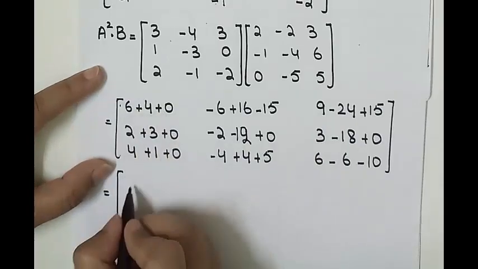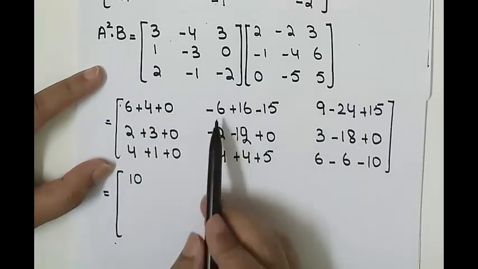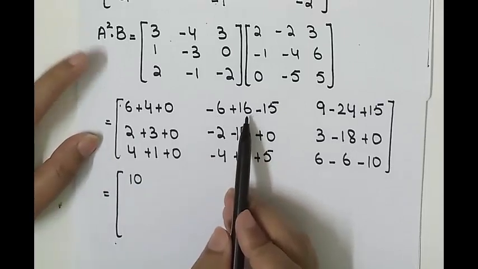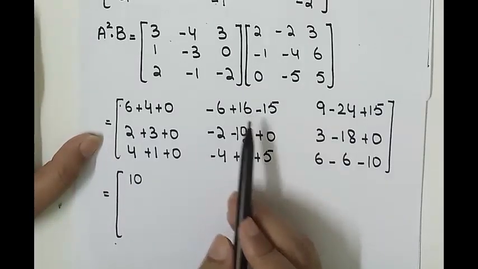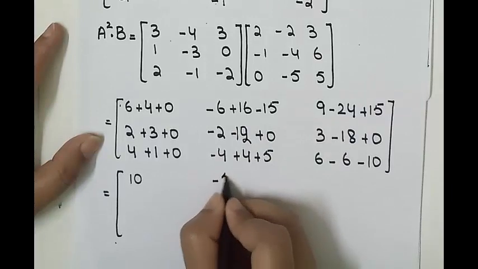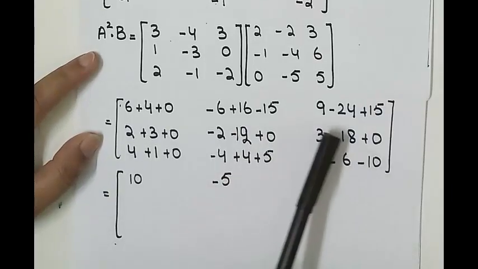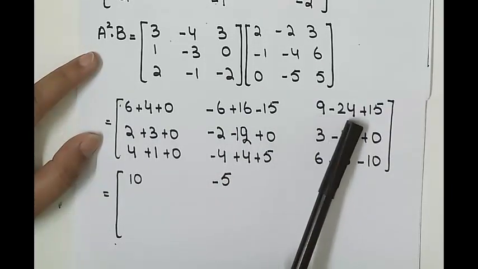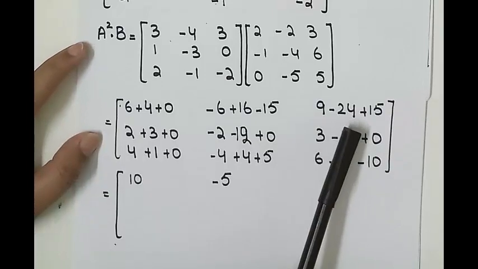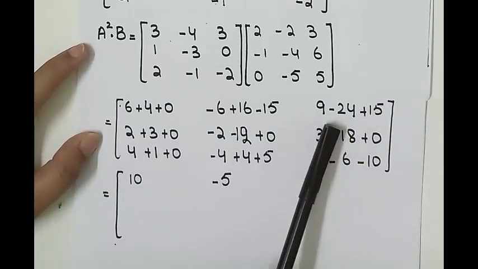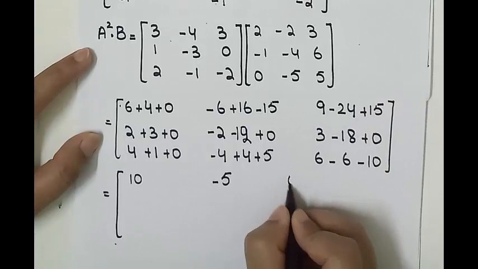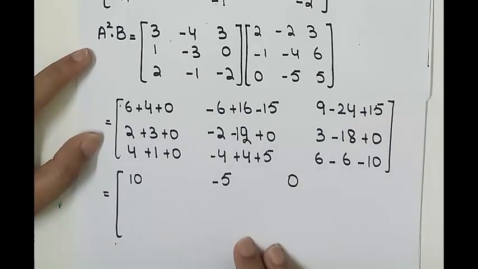So 6 plus 4 is 10, minus 6 plus 16, this is equal to 10. 10 minus 15 is minus 5. So this is 9 minus 24, which is equal to minus 15. Minus 15 plus 15 is equal to 0.